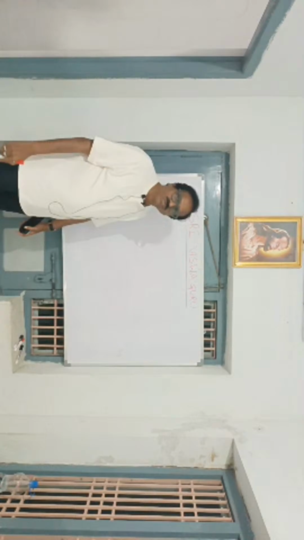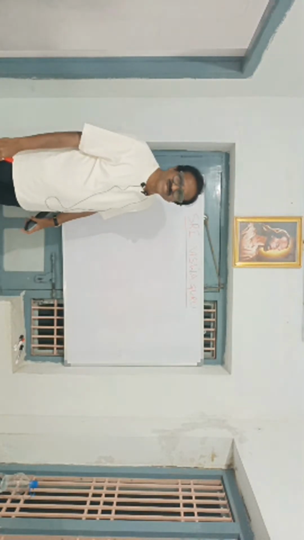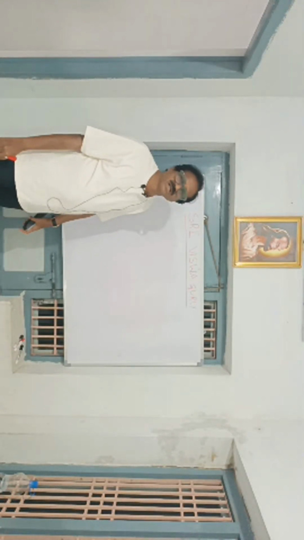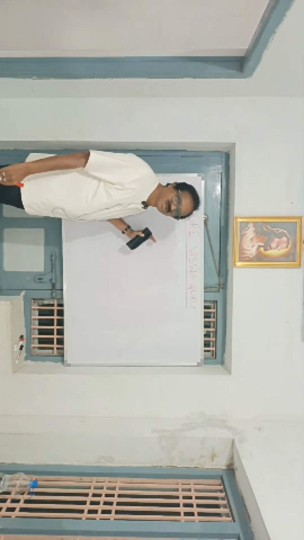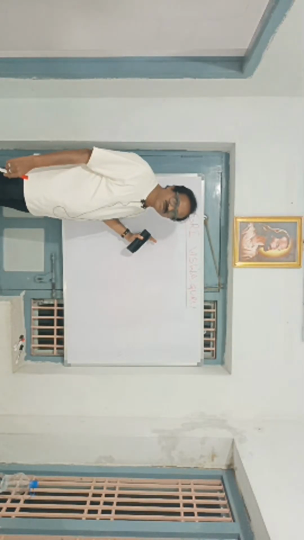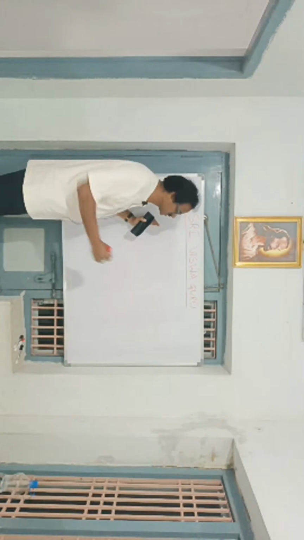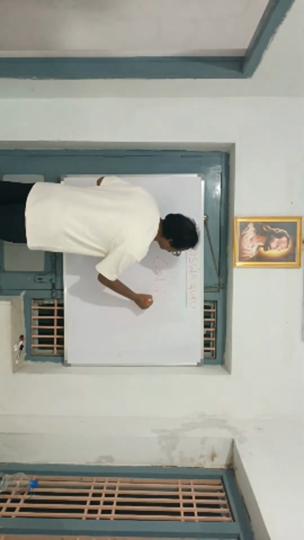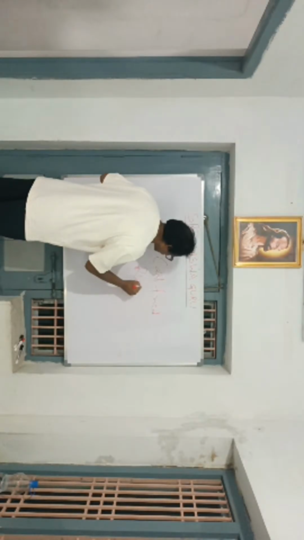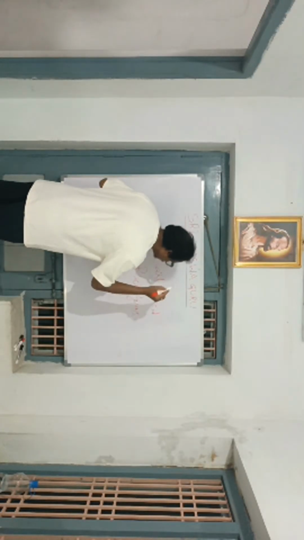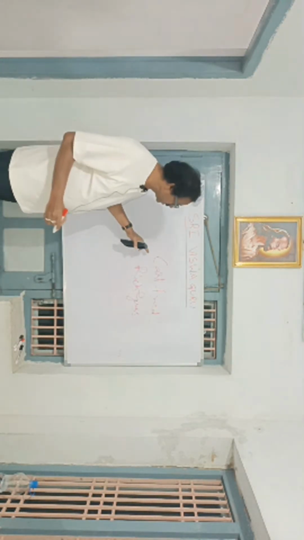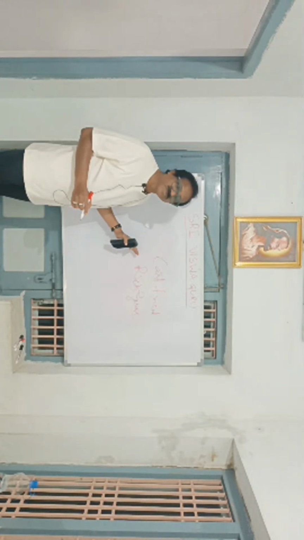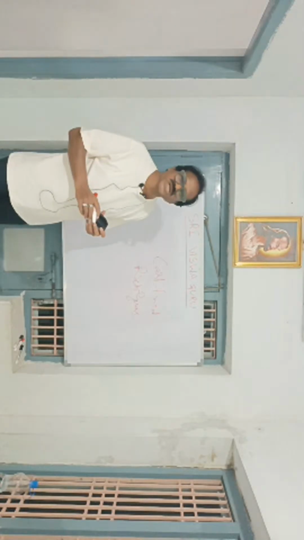Okay, fine. The next aspect is a mathematician whose name is Carl Friedrich Gauss. This mathematician said that mathematics is the queen of the sciences.